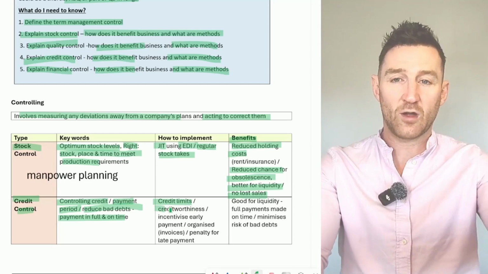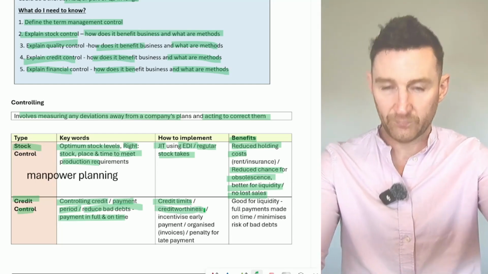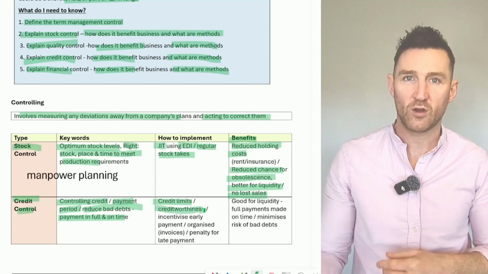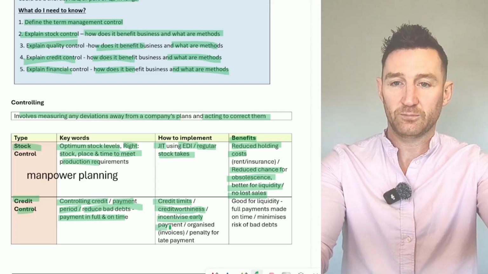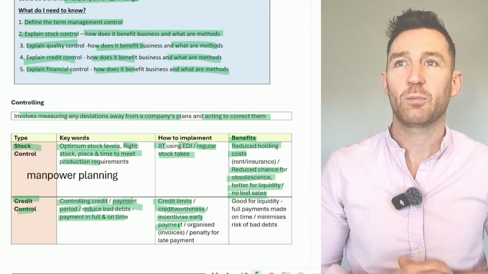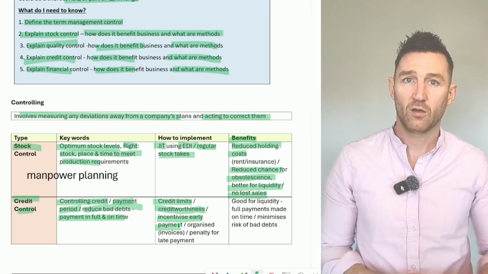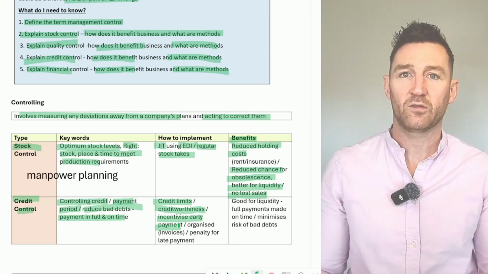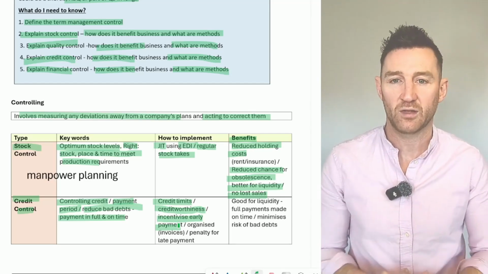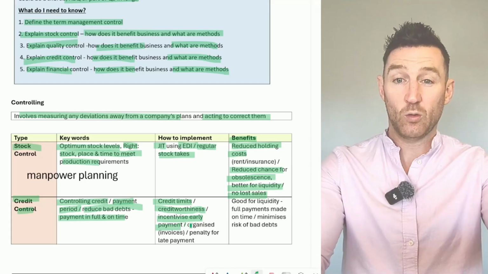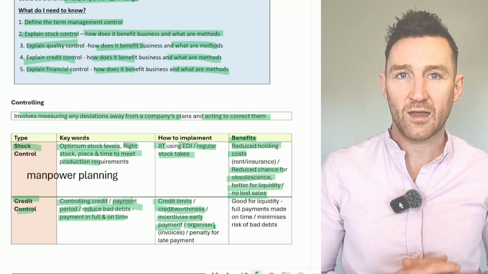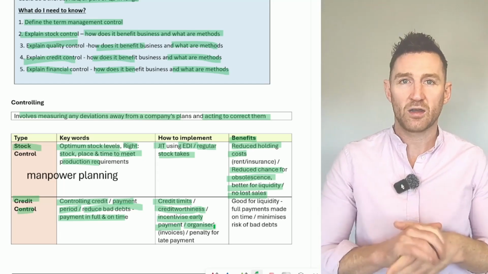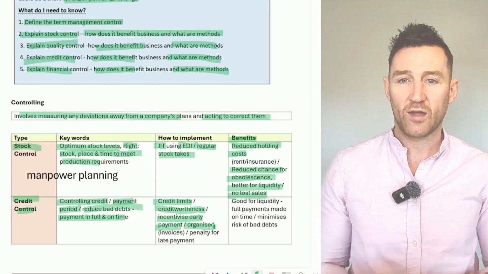You can assess the creditworthiness of the people you're doing business with, so look for a trade reference or bank reference. You can incentivize early payment. You can offer a discount. So 30 days to pay, but if you pay in the first 10 or 20 days, we'll give you a 10% discount. The business can also be organized. That means sending invoices and making sure that the buyer is aware of what is due and when it's due.